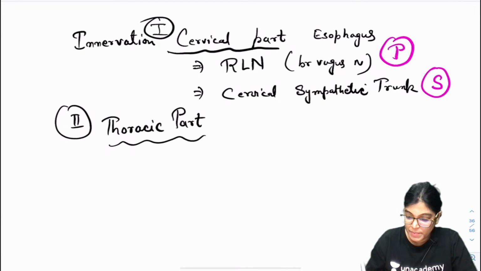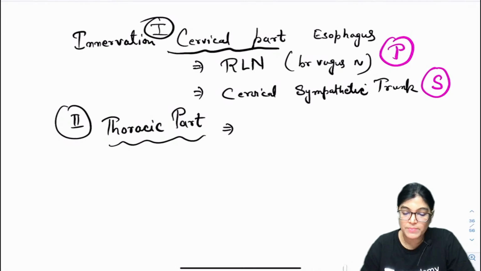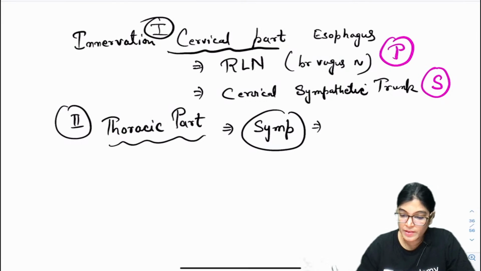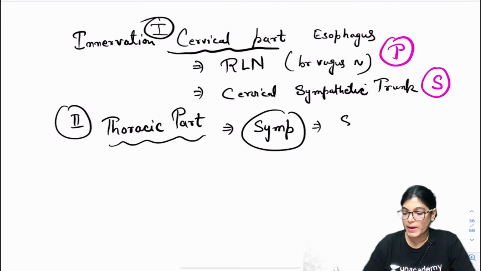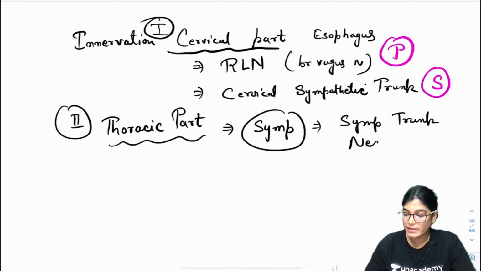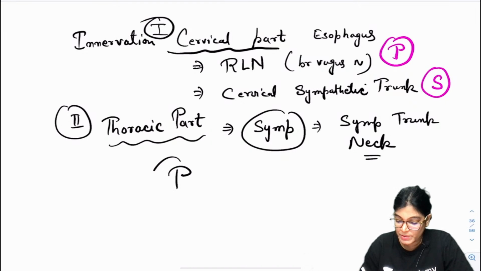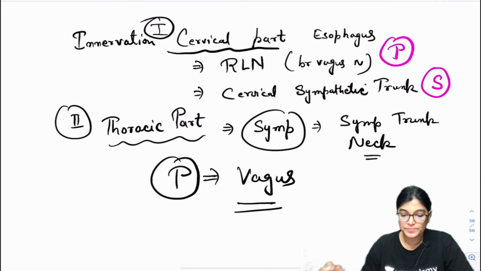Now the thoracic part of the esophagus. The thoracic part of the esophagus is getting sympathetic supply by the sympathetic trunk which is running in the neck. So it is the sympathetic trunk running in the neck area only that is giving contribution to sympathetic innervation to the thoracic part of the esophagus. When we are talking about parasympathetic, P for parasympathetic, it is from the vagus nerve, both vagus nerves.